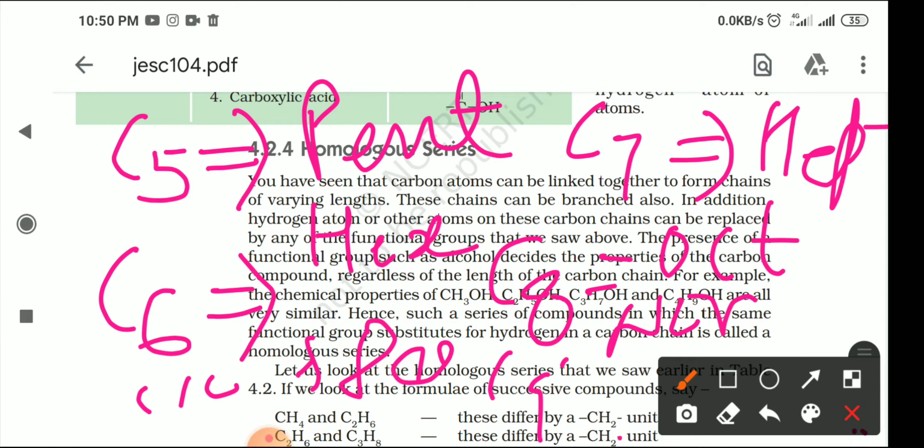Before starting the homologous series, you should know at least these names for the carbon atoms. Then only can we make the homologous series of the different families. Again I'm repeating it: meth, eth, prop, but, pent, hex, hept, oct, non, dec.